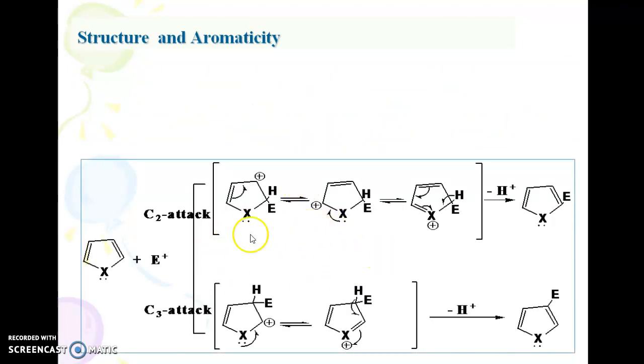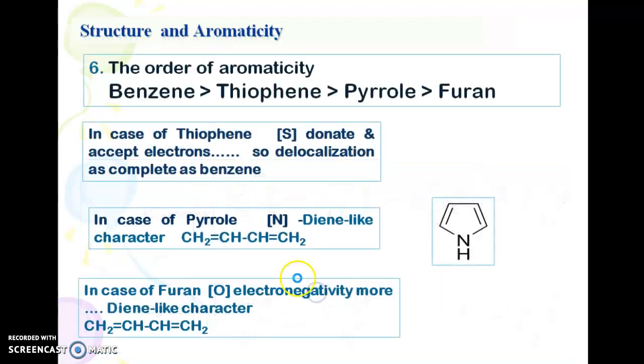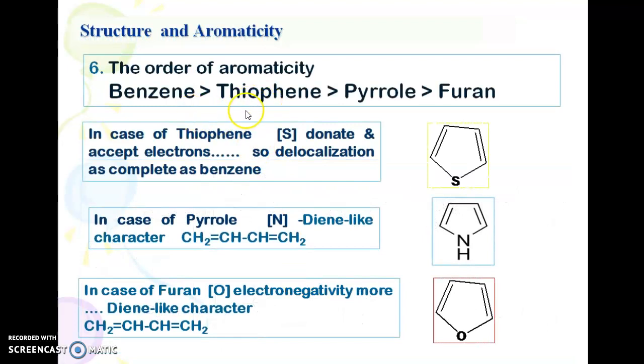This is how we can give the general mechanism for electrophilic substitution, where E plus is an electrophile. It can attack the C2 position. The intermediate carbocation formed by the electrophilic attack can be given by these possible resonating structures. This is the substituted one, and this is C3 attack. This is the product. These are the possible resonating structures. So the order of aromaticity can be given like this: benzene, thiophene, pyrrole and furan.